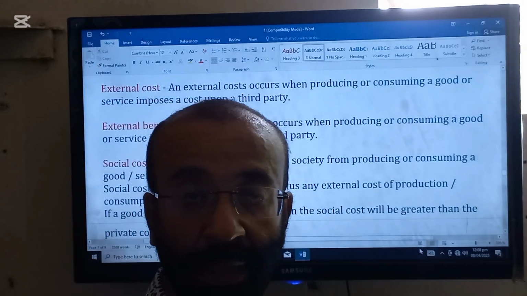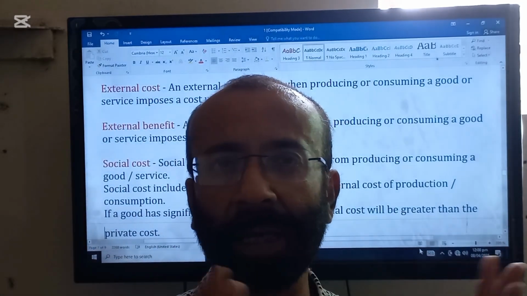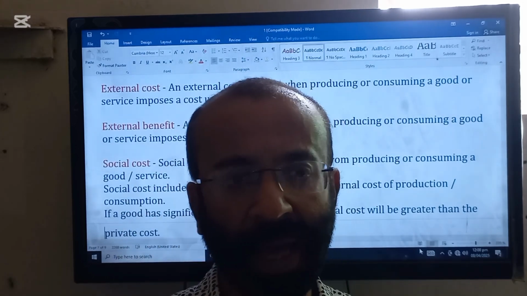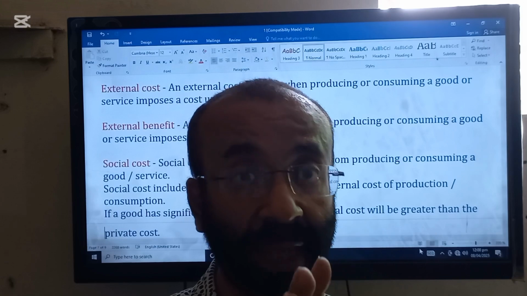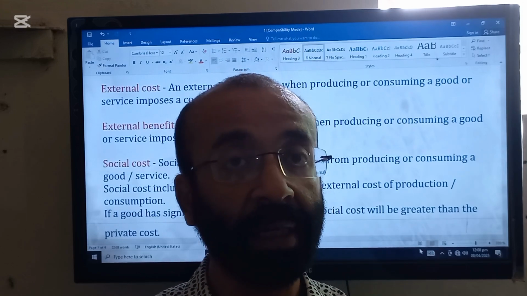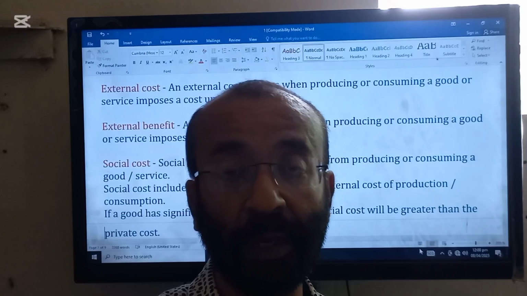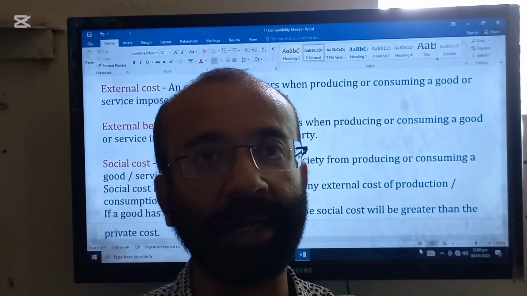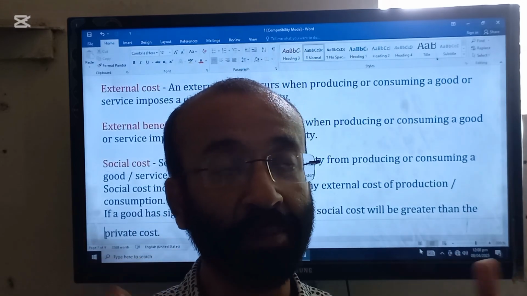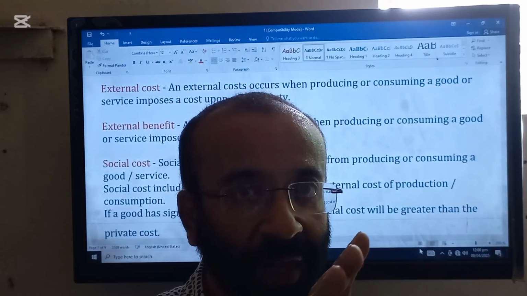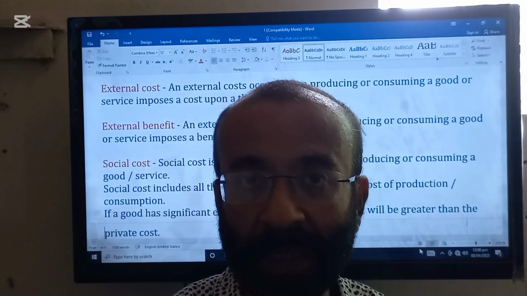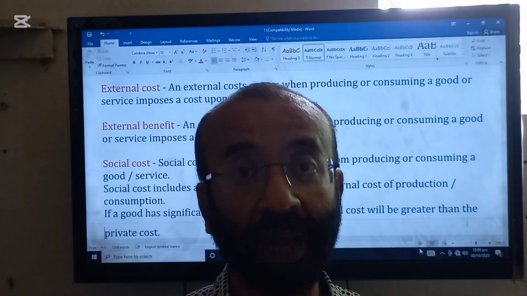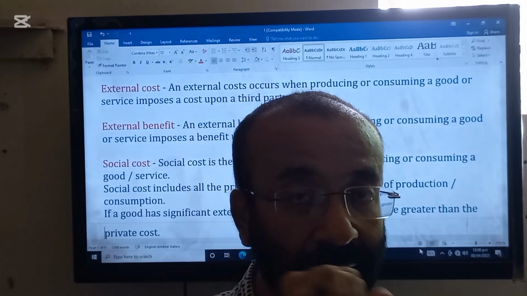Likewise, external benefit is also there. For example, there is a garden full of flowers, and a person who is investing money and effort to maintain that garden will have the benefit. That benefit for the gardener will be private benefit. But the passersby who pass by the garden will also have a good impact, because they will see beautiful flowers, smell the flowers, and have a better sensation. So this is called external benefit.